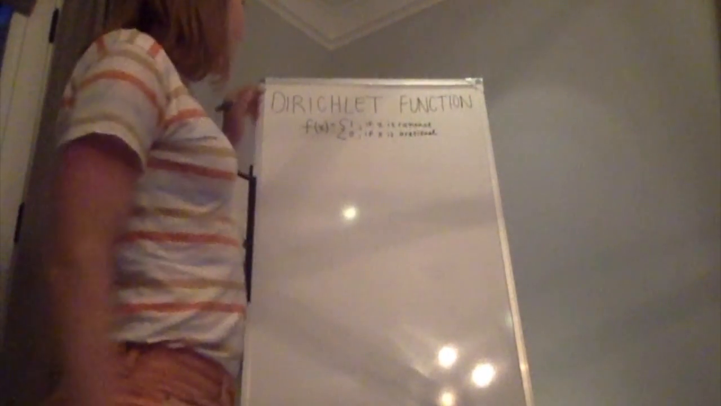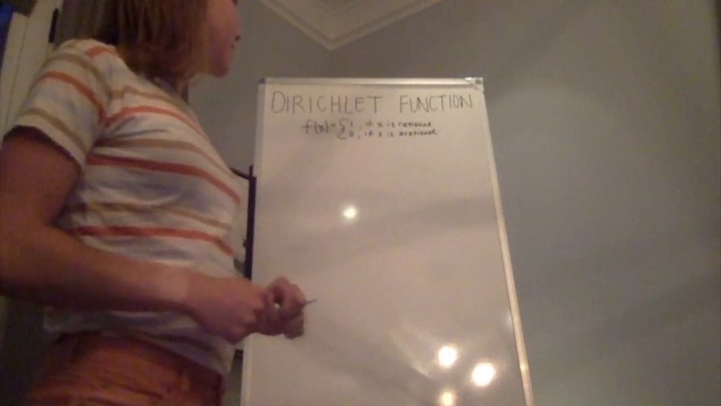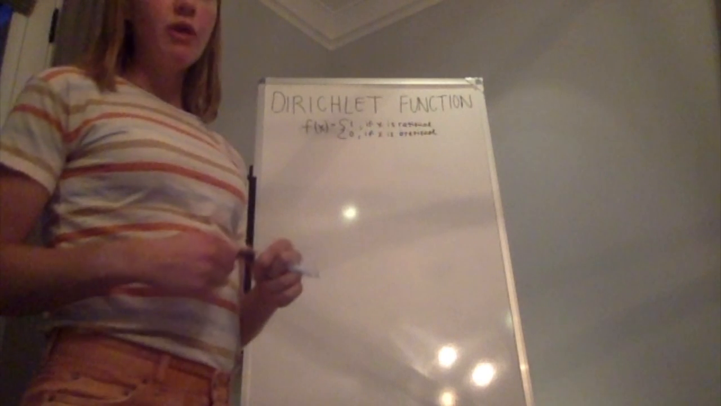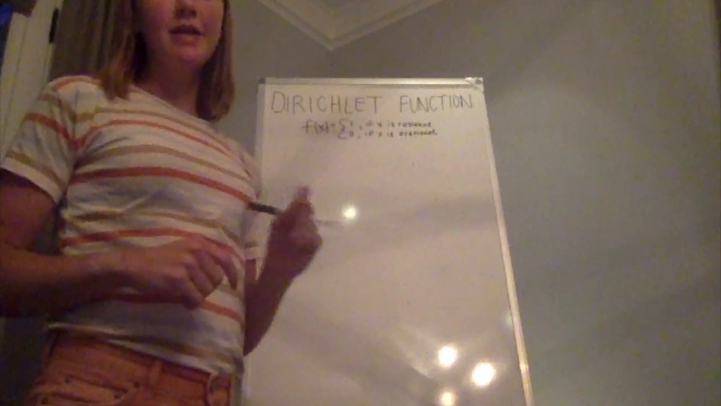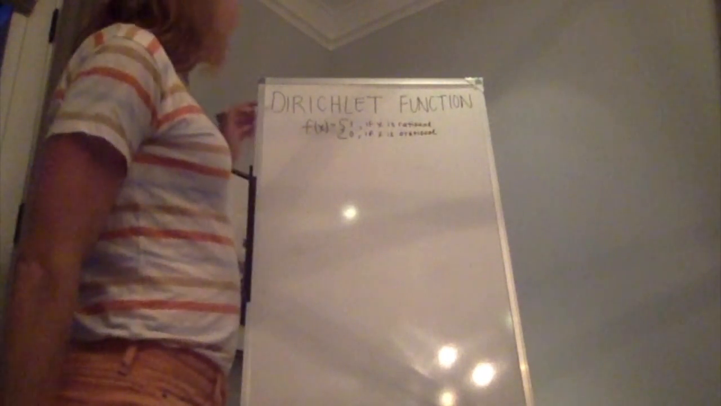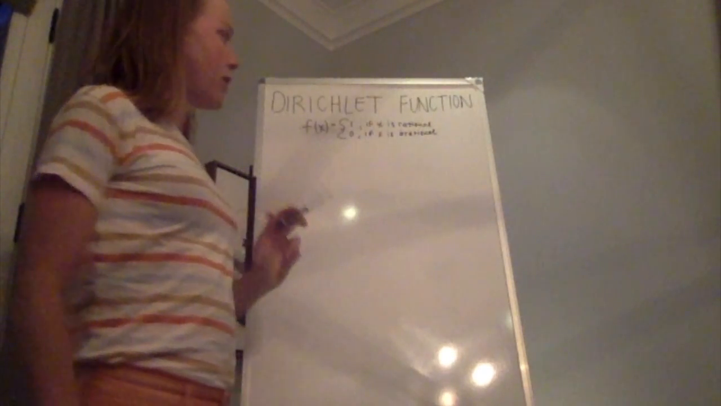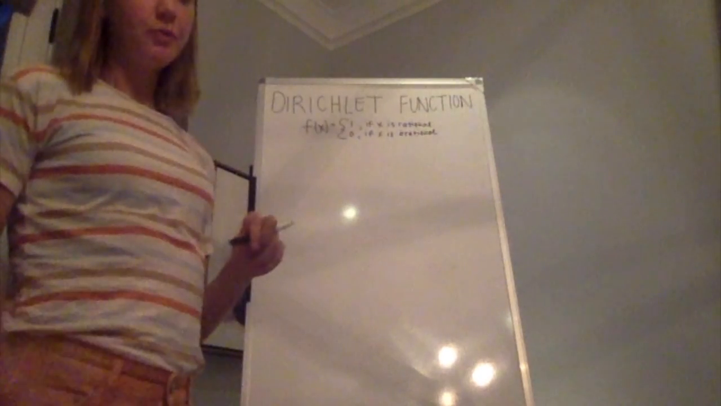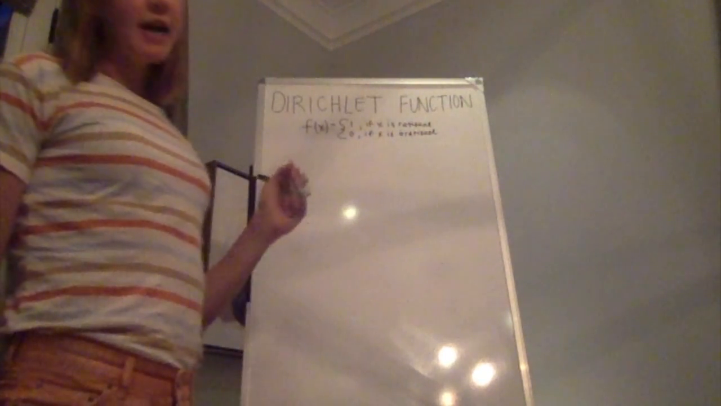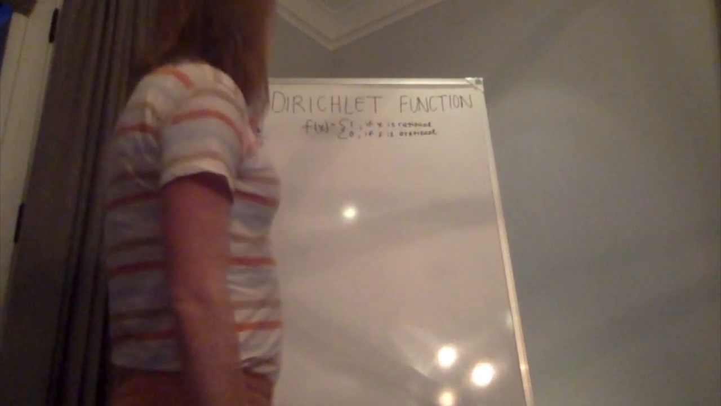Okay, so we're going to prove that the Dirichlet function is nowhere continuous, which would prove that it is non-integrable. So the Dirichlet function is one of the form f of x equals 1 if x is rational or 0 if x is irrational. So to prove that f is nowhere continuous, we're going to approach this by way of contradiction.